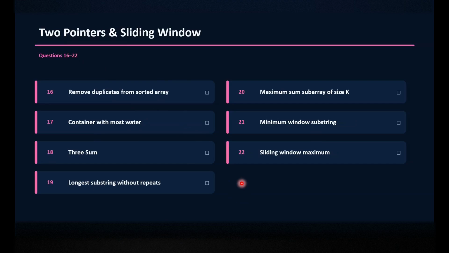The next topic is two pointers and sliding window concepts. In two pointers, we'll have two pointers and slide the window between these two pointers and do our operations. These are the important questions for two pointer and sliding window concepts: remove duplicates from sorted array, container with most water, 3 sum, maximum subarray of size K, minimum window substring. These are commonly asked questions.